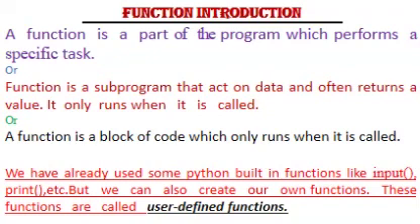In IPO cycle, what is the full form of it? Input, process, output. IPO stands for input, process, output, means it takes the input from user, process it, and then give the output. In the same manner, function also is a subprogram which takes the value from user, does the work, and then gives the output. This is the function. We have already studied Python built-in functions like input, print, etc. And in this chapter, we are going to learn how to create our own function, that is user-defined function.